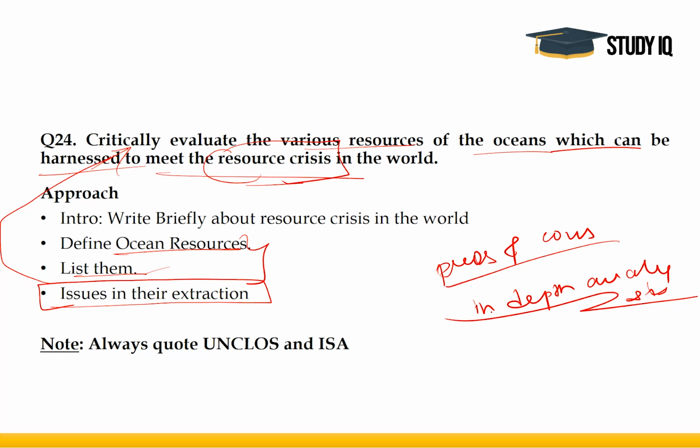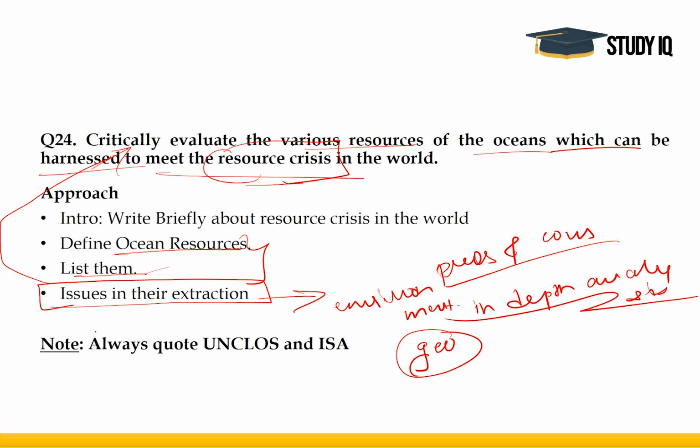There is another reason I'm mentioning this. Even if the question had not asked to critically evaluate, the environmental consciousness is increasing day by day, not only amongst the people but even amongst UPSC. So the UPSC has started asking a number of questions on preservation of environment. This is an angle which you can always include in your geography questions, and always think on these lines: does this question have any environmental angle? Will this process or phenomenon affect the environment in any way? You can always write a point or two about the same in your answer.